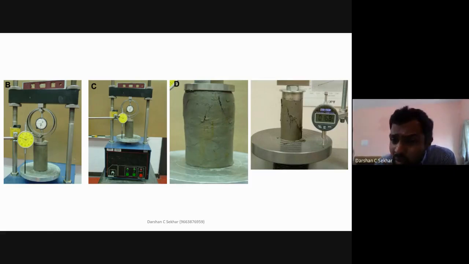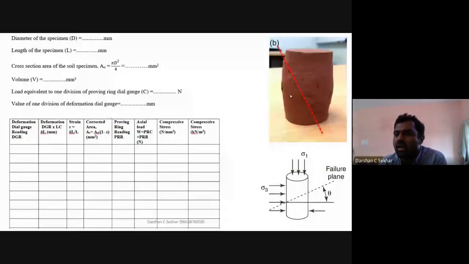Then once you have done this, you get something called the shear failure line. This is your failure line. The soil sample is going to fail in terms of shear, always, and I need to measure this angle. How do I measure this angle? I take a scale, mark these 2 points, extend this line, take a protractor, and measure this angle. This angle is nothing but the alpha value.